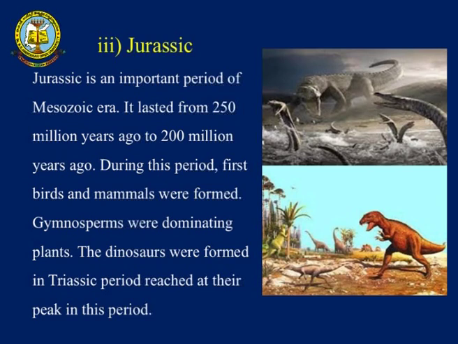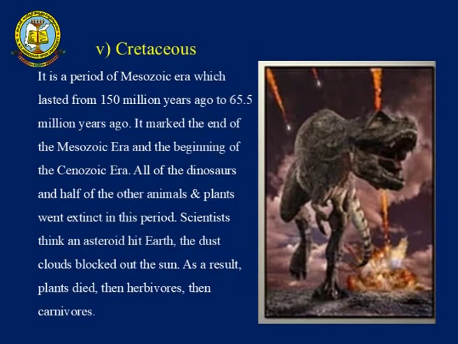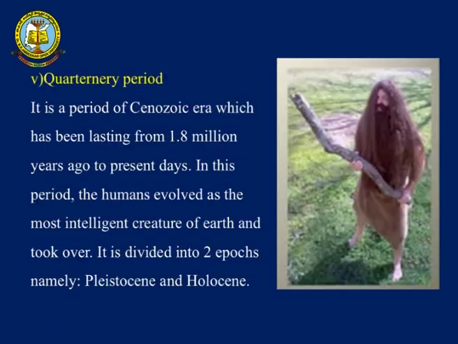This is a period of the Mesozoic era where both the inception and the extinction of large animals like dinosaurs took place. The Cretaceous period is the period of extinction and mass sweeping away of dinosaurs altogether, and also new life of the Quaternary period, from 1.8 million years ago to the present day. This is the period in which humans evolved as the most intelligent creature, and came to the present stage of scientific research.